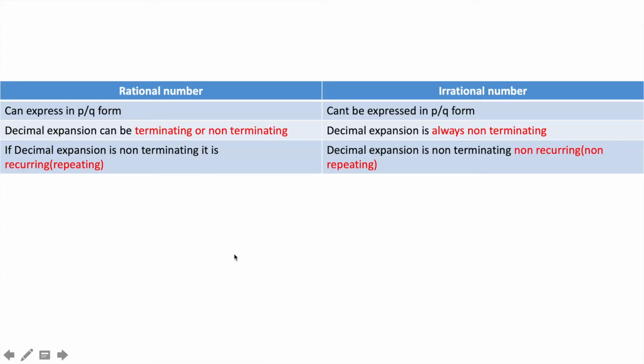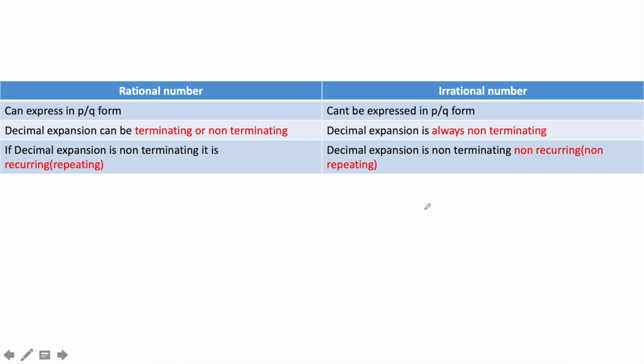And again, let's come to a revision of the difference between rational and irrational numbers: the decimal expansion. What about the decimal expansion of rational numbers and irrational numbers? Rational numbers can be terminating or non-terminating recurring in decimal expansion. But for irrational numbers, the decimal expansion is always non-terminating and non-recurring.